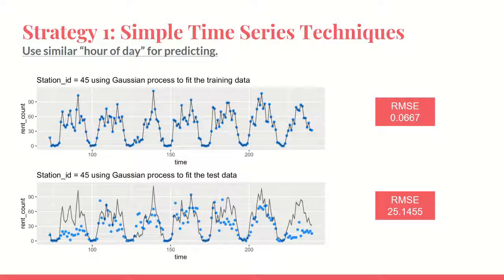As you can see from the result, the Gaussian process still perfectly fits the data. The RMSE score is quite low compared to the test data. Yeah, you can see there's a huge gap. I just want to show you this funny result. But as you can see, there are serious overfitting problems and bad predictive power of the model. But I think it would be good to use this result as the model baseline.